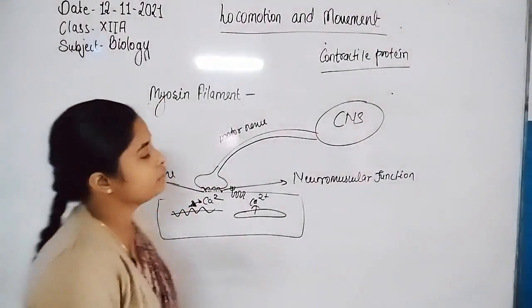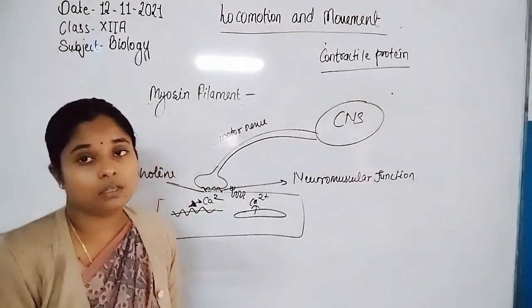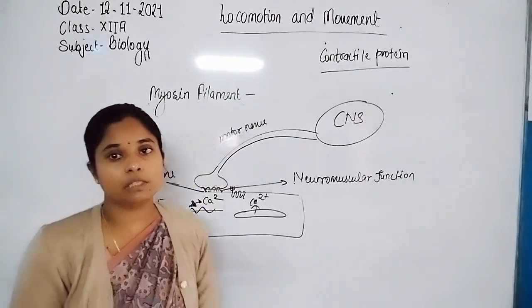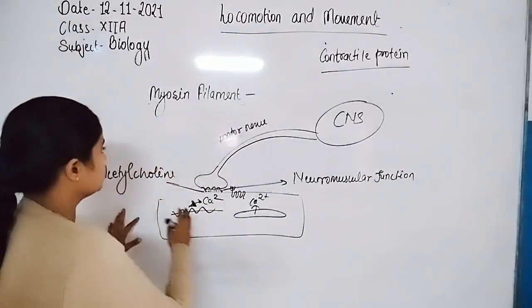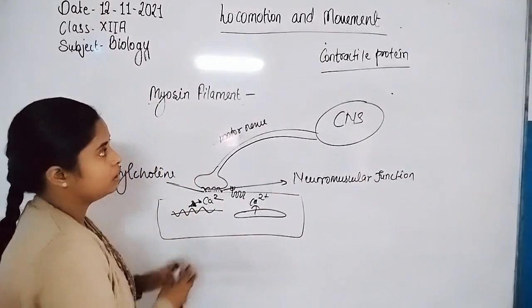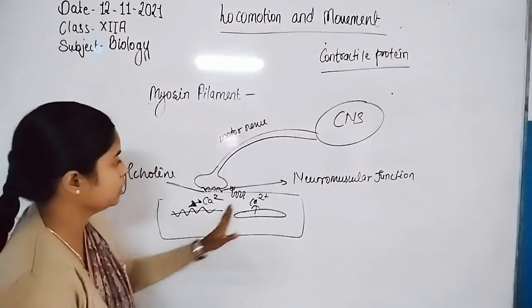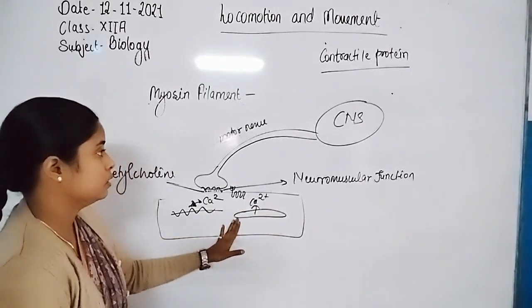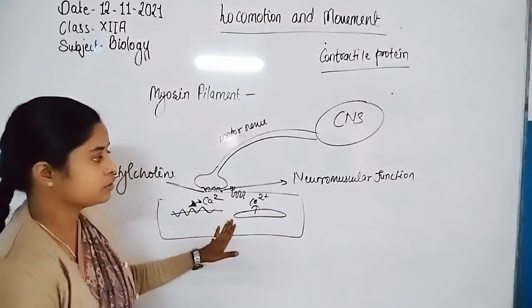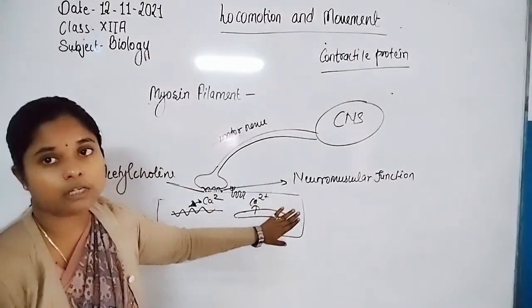In detail we will discuss the sliding filament theory in the next class. Today we discussed how the actin and myosin filaments work, the structure of the contractile proteins, and how muscle contraction takes place.